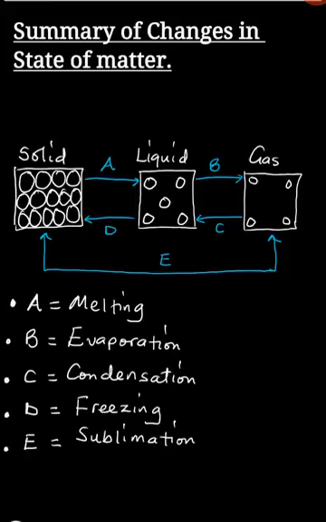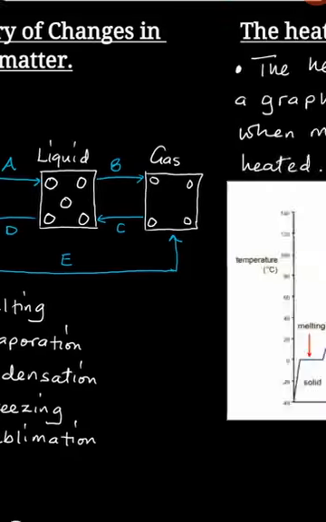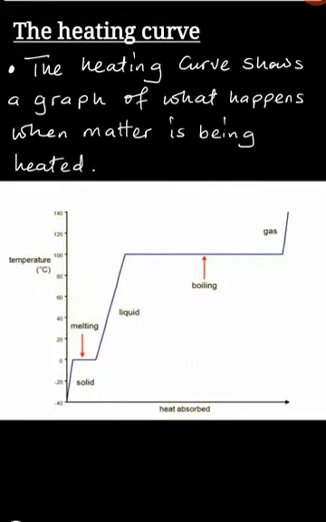Lastly, you must understand two things. The first thing that you must understand in order for you to pass your chemistry exam is the heating curve of matter.